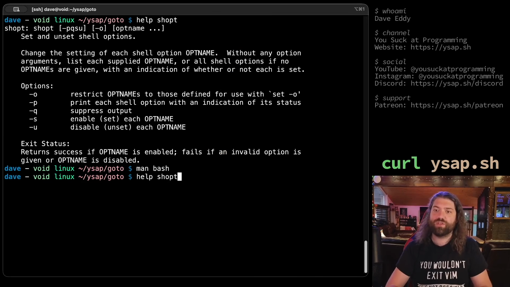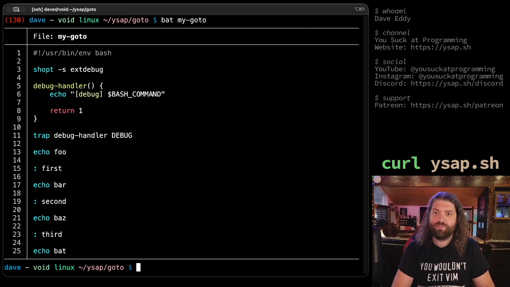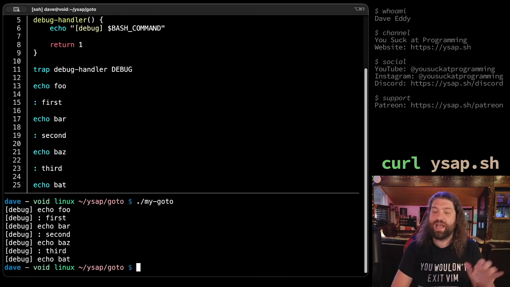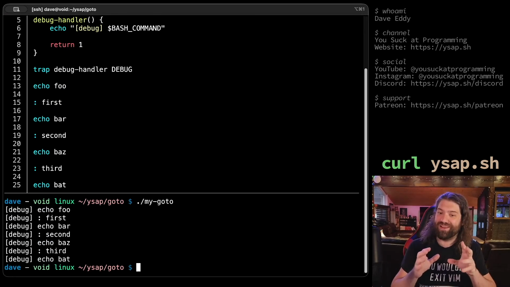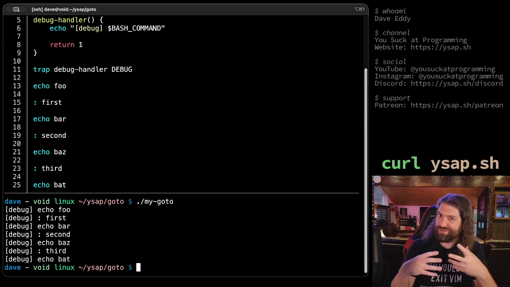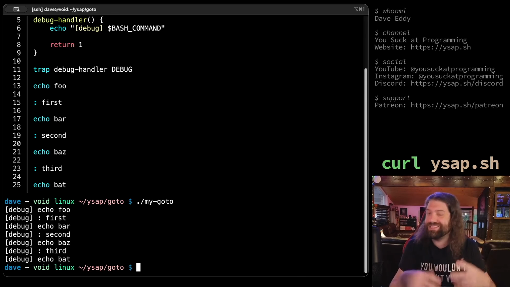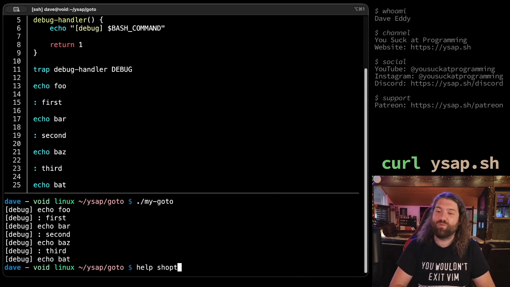We only need that one feature, though, where we turned that on. So if we look at it here, we can see, oh, there's a lot of stuff here. But if we run this now, we should see nothing except the debug handlers. Yeah, because none of the commands are being run. So here's a way of going through our script without running commands. Can you kind of see where I'm going with this? At least this is what I think will work.